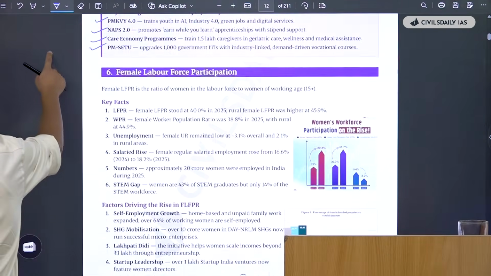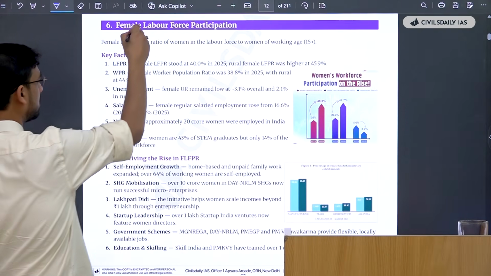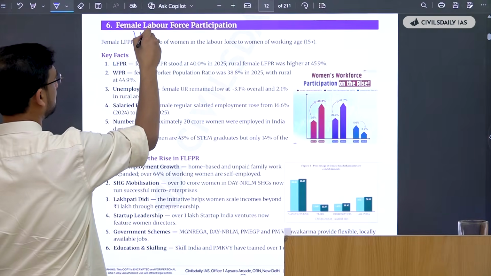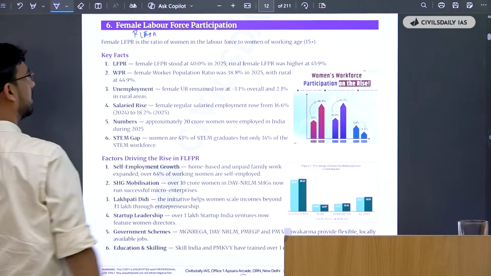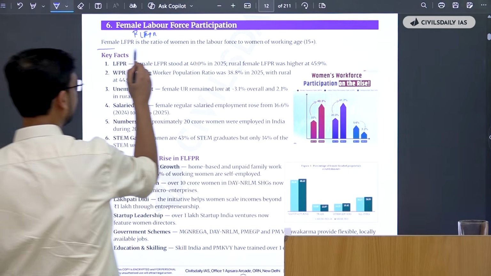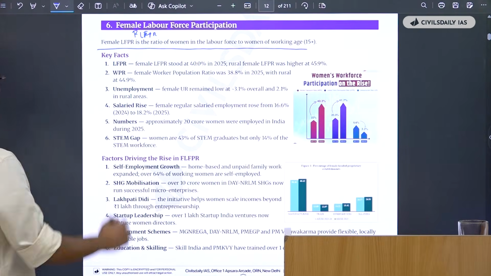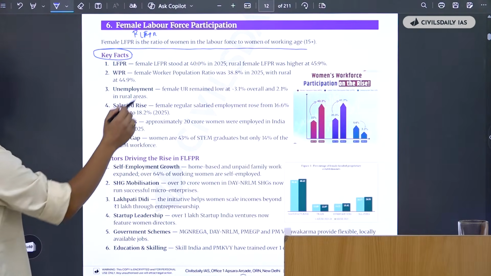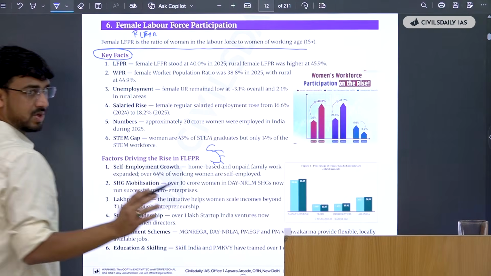Again, a favorite question of UPSC comes on the FLFPR, female labor force participation rate. Okay. Now, simply they have given the introduction as well. It is the ratio of labor force to women of working age. Then you have the facts that you can use as substantiators, or as I said in the smart art as well, you can use them.